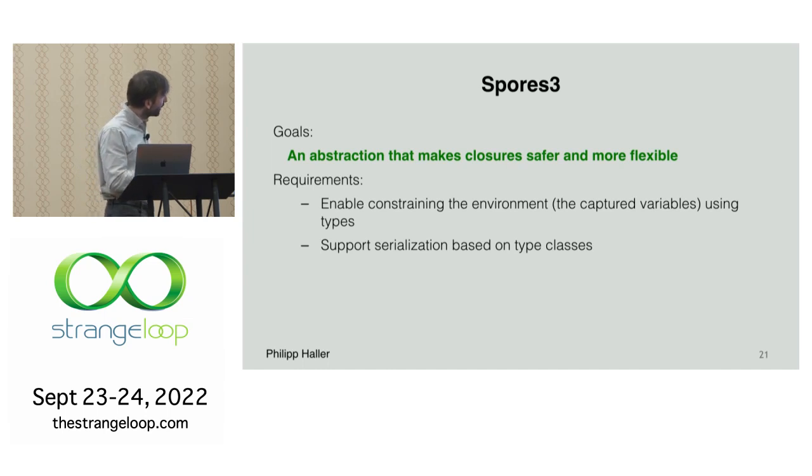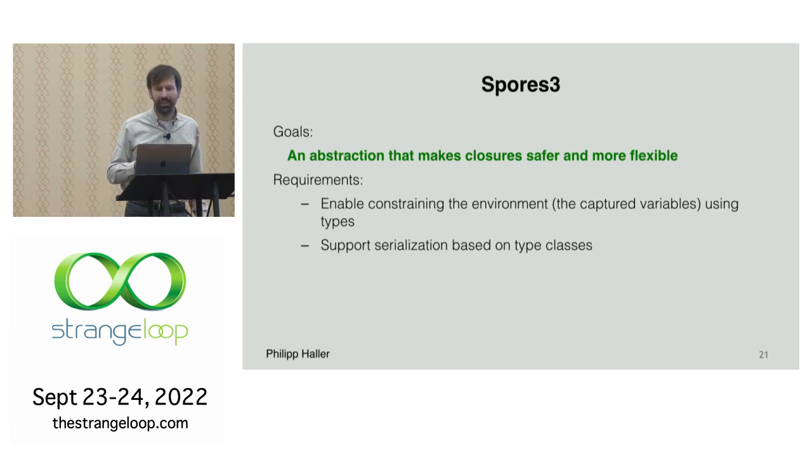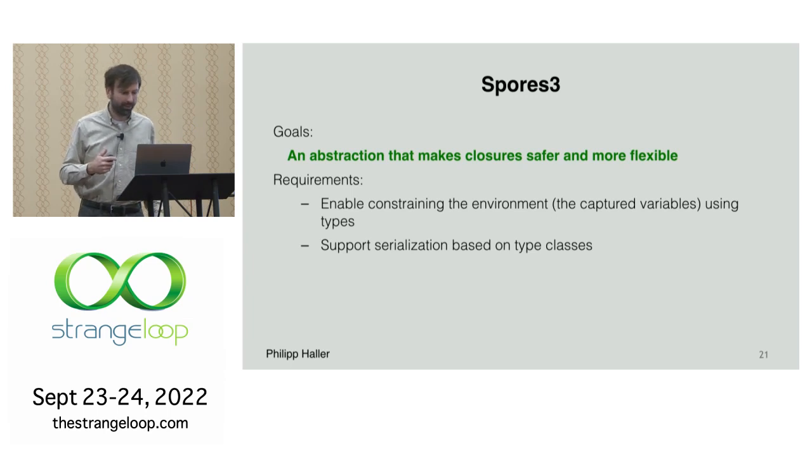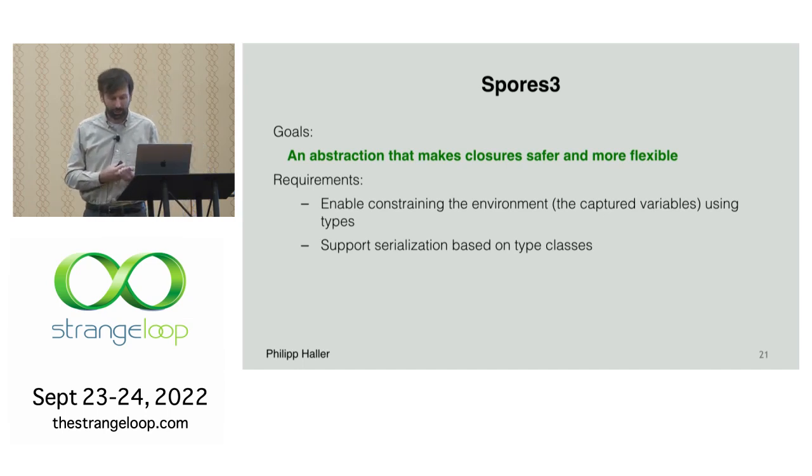Then we want to support serialization based on type classes. So I'm not going to explain what this means, really, type classes. If you've used Scala, chances are very high that you've actually used type classes.